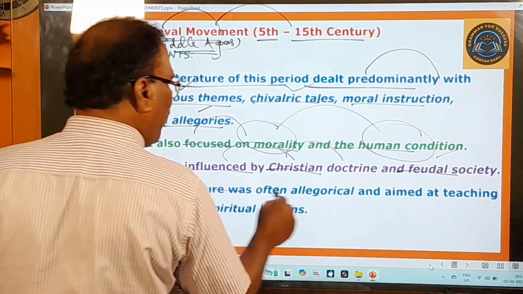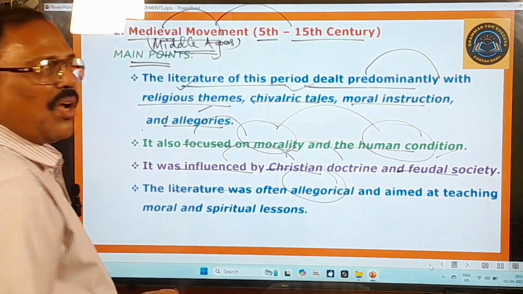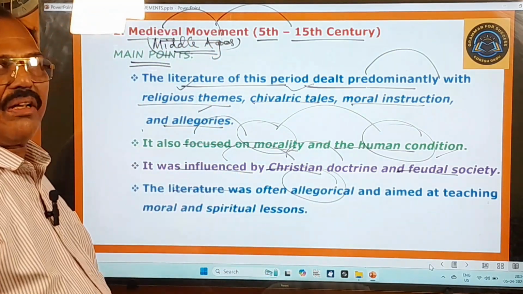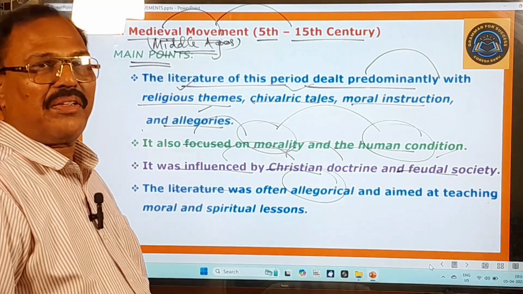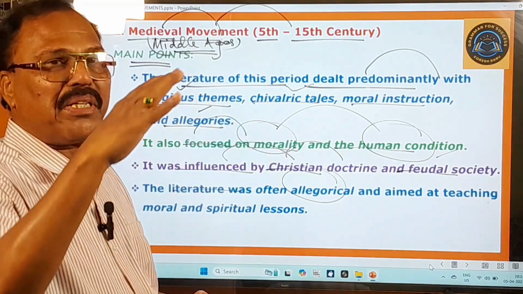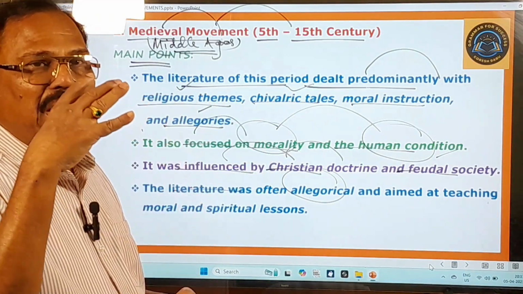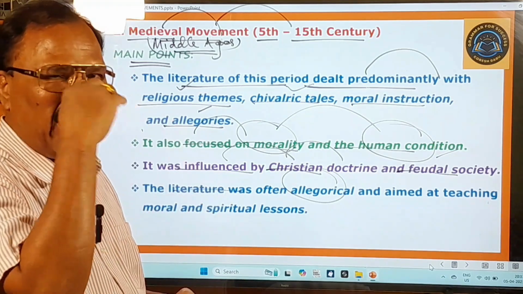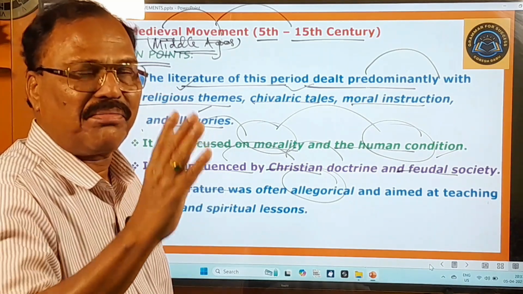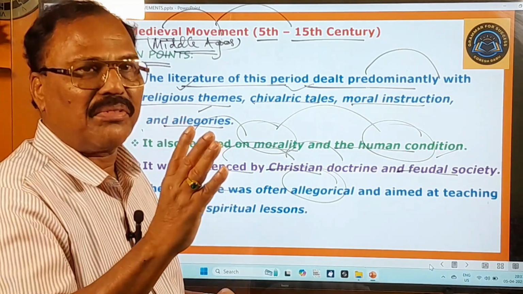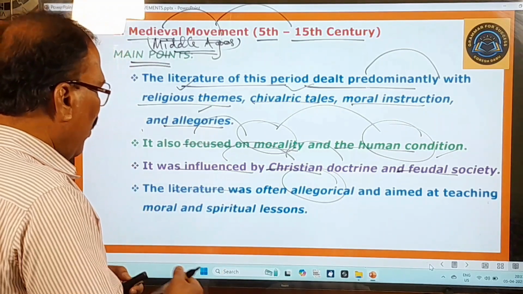The literature was often allegorical. Already I have told you about this allegorical. Animal Farm is a great allegory. You know that it was a symbolic representation of some story, some event, teaching some moral, teaching some truth to the people. So that is called allegorical.